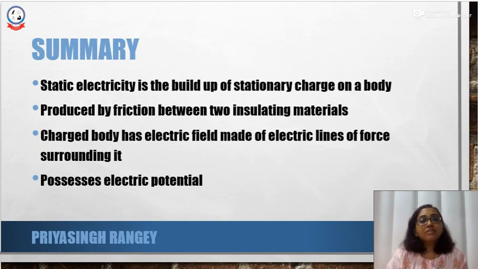So today we have learned about static electricity, that it is the buildup of stationary charge on a body. We talked about how static electricity is produced, that is, by friction between two insulating materials. We also talked about what a charged body is, what electric lines of force are, what an electric field is, and what electric potential and potential difference are.